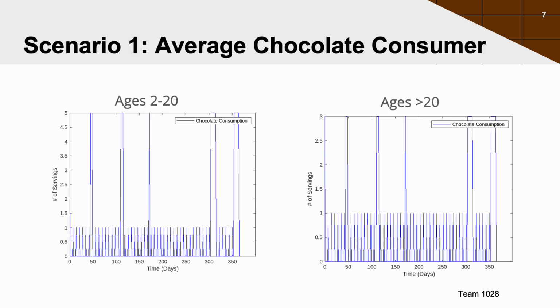Our first scenario will serve as the average chocolate consumer with the assumptions that we have laid out. We see that during an average week, the consumer will have 1 serving of chocolate. For consumers aged 2 through 20, they will reach a maximum of 5 servings during the holidays, and age 20 plus will reach a maximum of 3 servings during the holidays. We considered how chocolate consumption would be spread out around each of the holidays, and the behavior is specific to each. For example, Halloween and Christmas are associated with higher levels of chocolate consumption since the average supply of chocolate would be greater, and therefore is spread out longer so the consumer would have a higher level of consumption for a long period during those holidays.